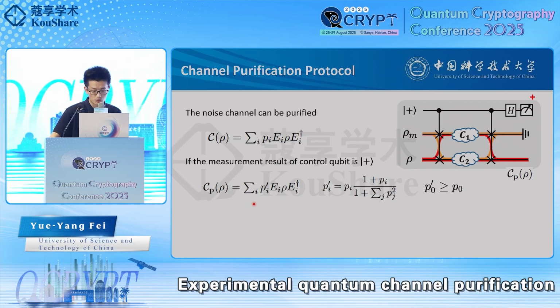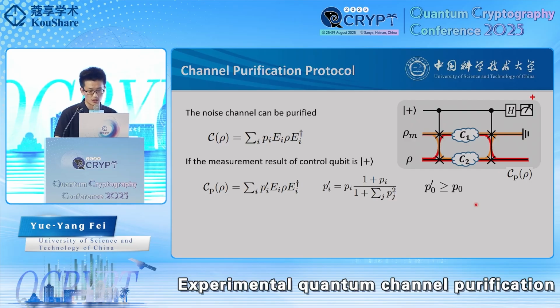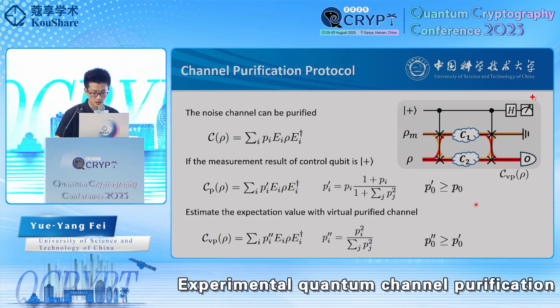Now let's compare the two channels. P0 is the probability of the target noise component. If it is the highest probability in the initial noisy channel, the purified channel always performs closer to the target than the noisy channel. Additionally, even though we post-select on the control qubit measurement, we can also utilize the discarded data like a virtual state purification QEM method. By evaluating the difference in the control qubit results, plus and minus, we extract a virtual purified channel, maximizing the use of all the experiment data.